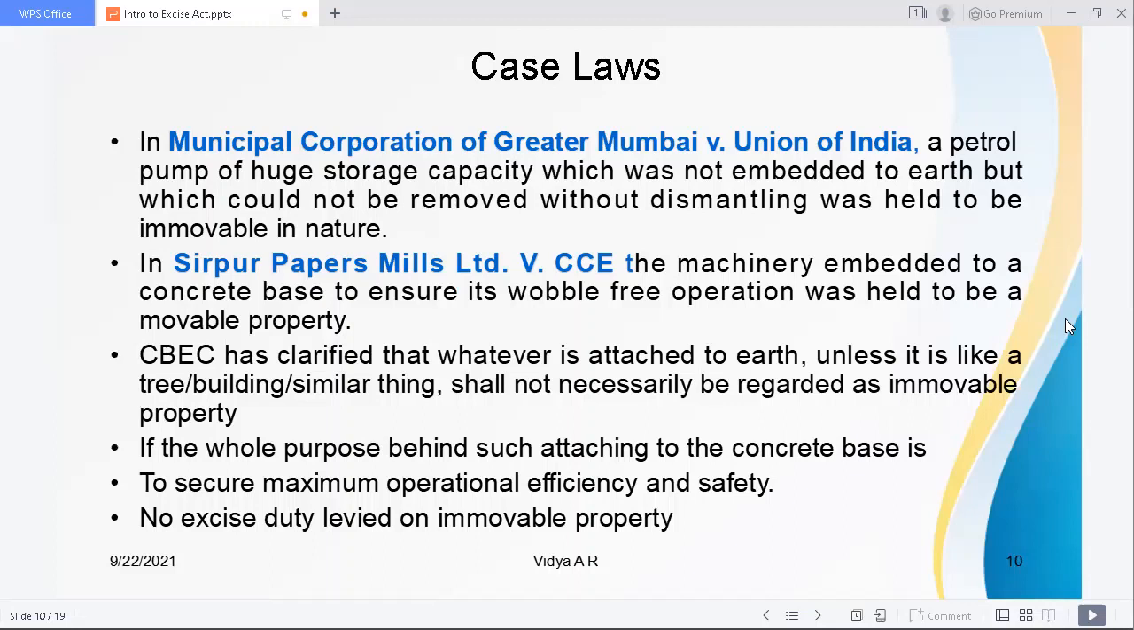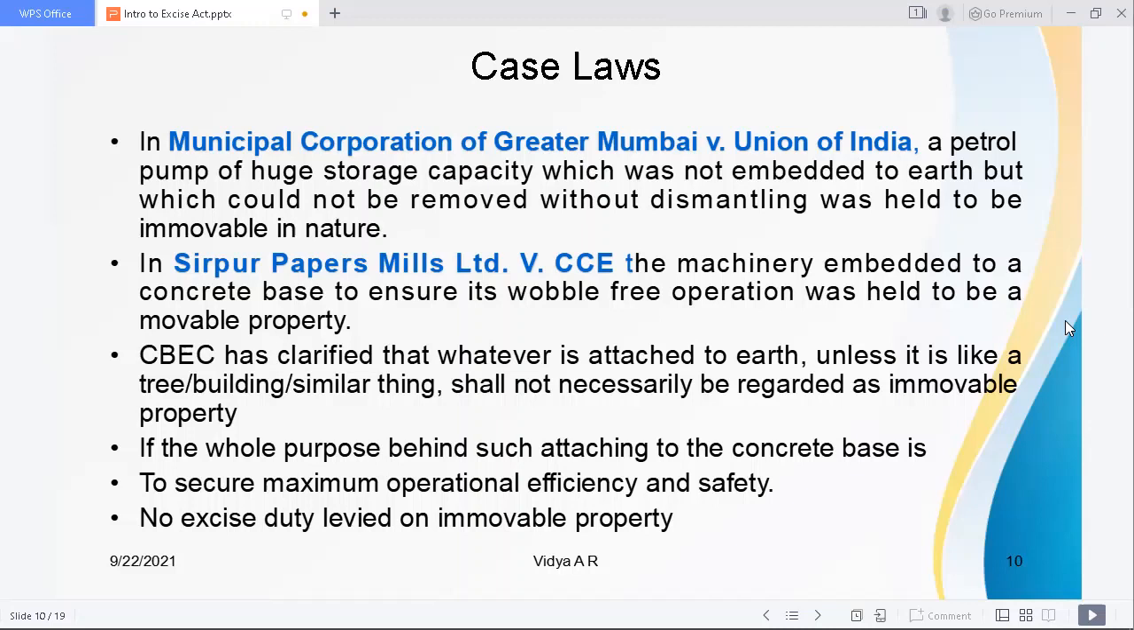Municipal Corporation of Greater Mumbai versus Union of India. It is a case related to a petrol pump of huge storage capacity. Such a petrol pump, which was not embedded to earth but could not be removed without dismantling, was held to be immovable in nature. So this petrol pump of huge storage capacity was not embedded or attached to earth, but you could not remove such an item without dismantling. So the court held it to be immovable. Only movable goods are subjected to duty under the Excise Act.